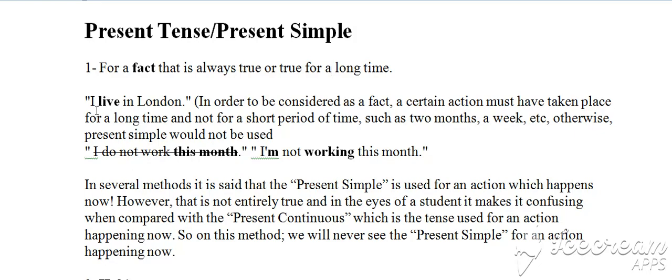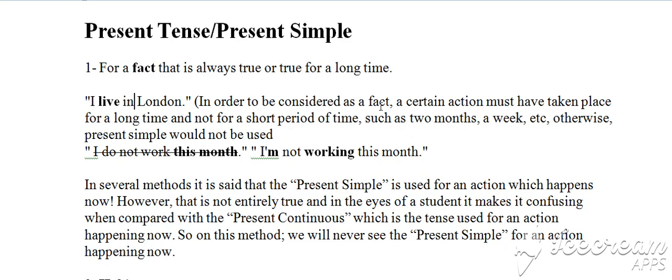An example, apart from those that I just gave you. I live in London. So when we say I live in London, that means I have been living there for quite some time. So that's a fact. I do not live in Birmingham. I do not live in Paris. I do not live in Berlin, but I live in London. That's present tense or present simple, live. It's a full verb.